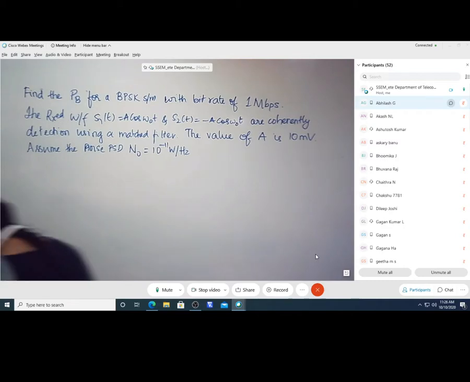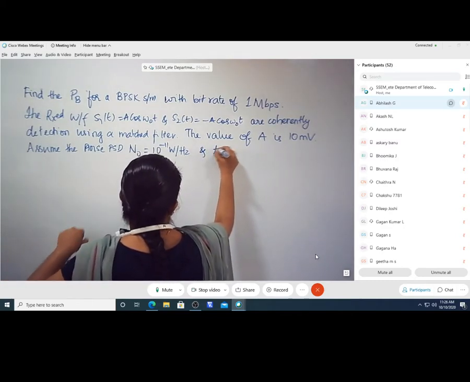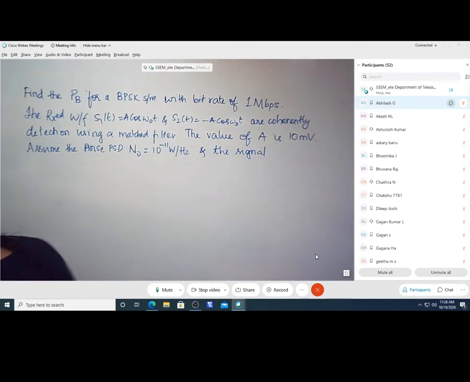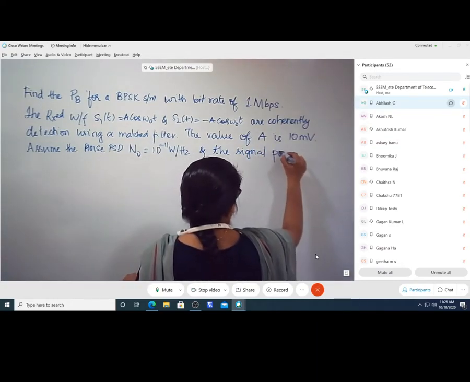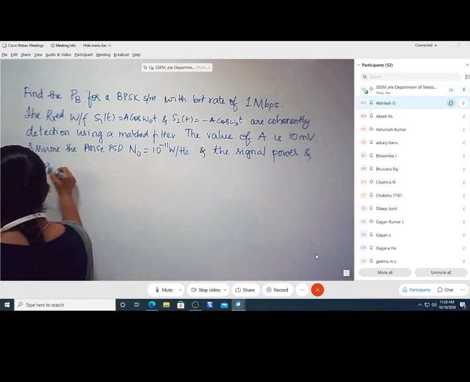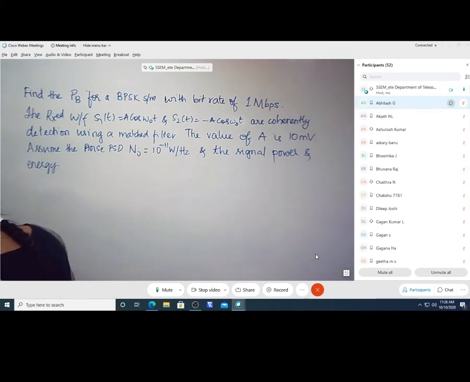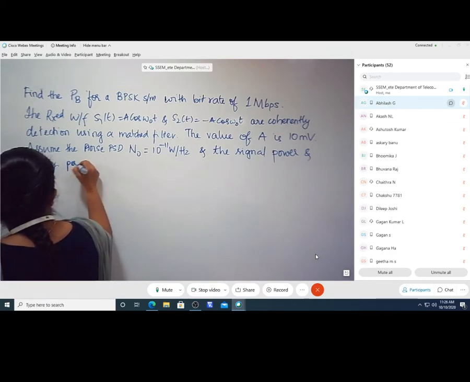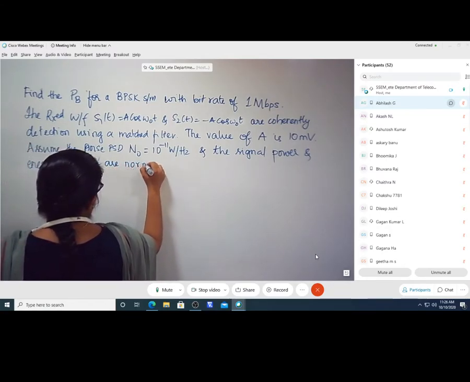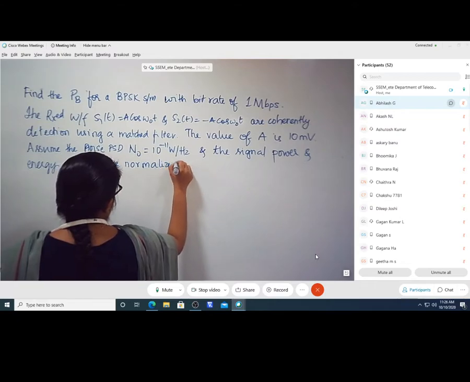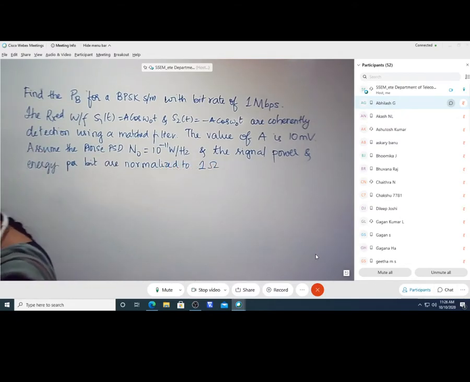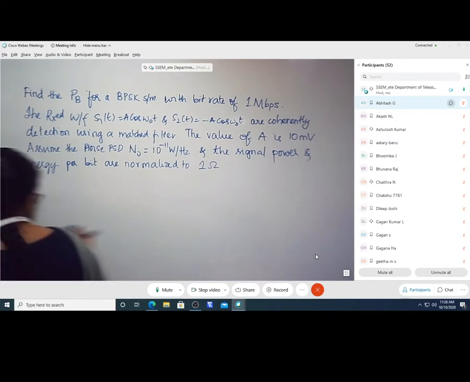And the signal power and energy per bit are normalized to a 1 ohm resistor or a 1 ohm load.